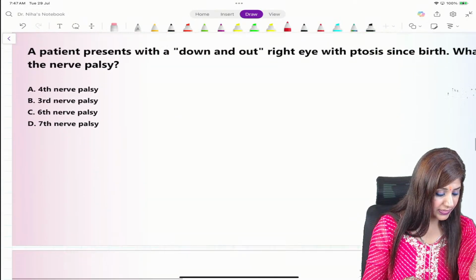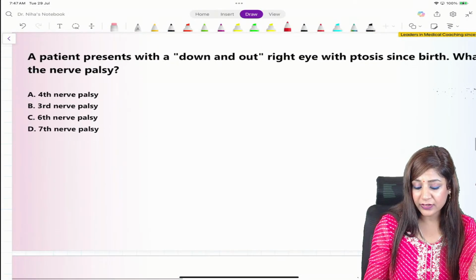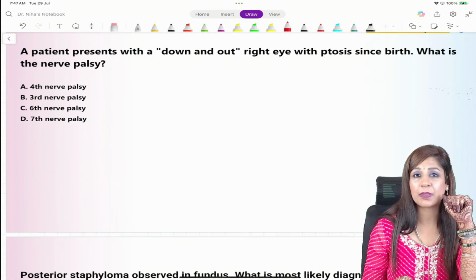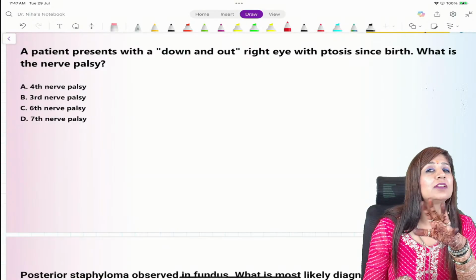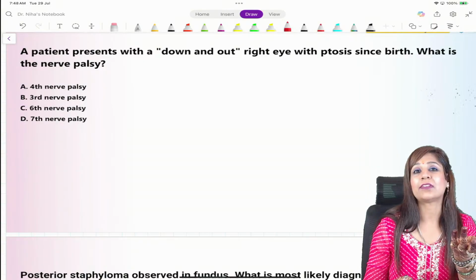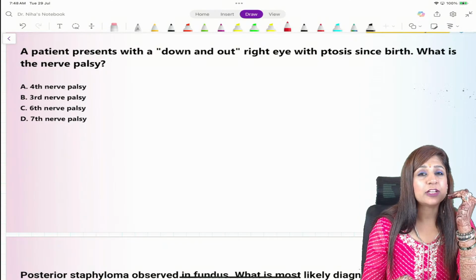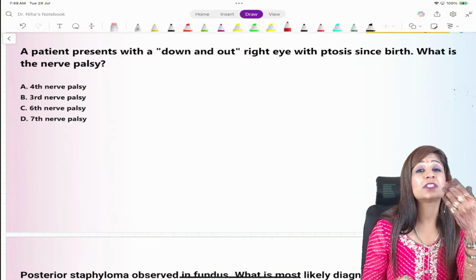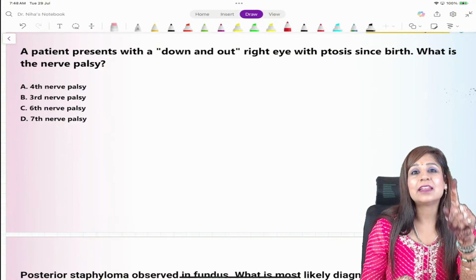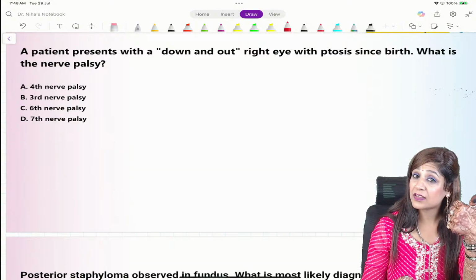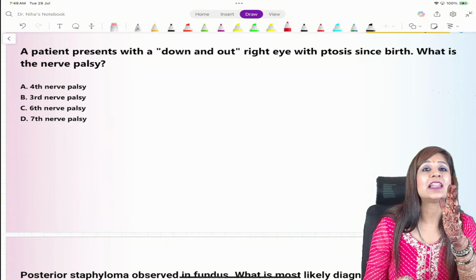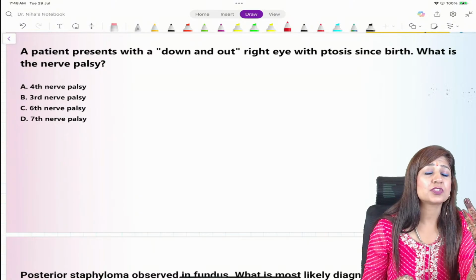Then coming to the next question. One important thing that I would like to say here is that there were questions which were PYQs, but a very important thing is that they were offbeat from the trend in that they had not asked much of cataract and glaucoma. So I would definitely say that they are moving towards the NEXT pattern. Though NEXT has not come literally, practically they are shifting towards this. There are no one-liners, there are clinical scenarios, and the questions are not from traditional cataract and glaucoma.